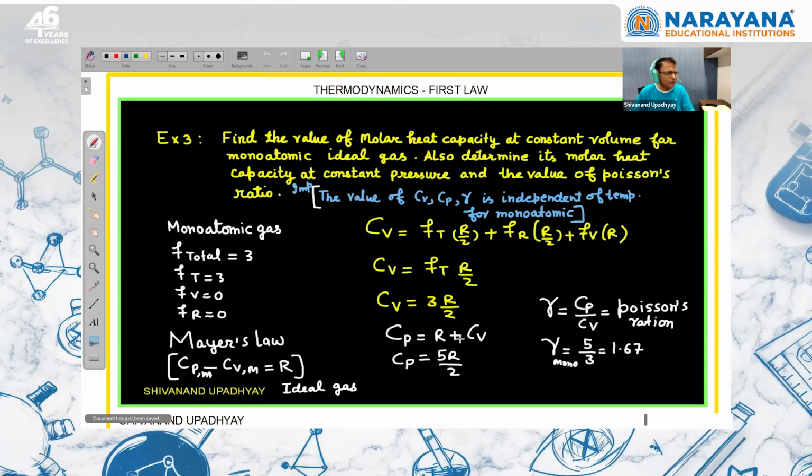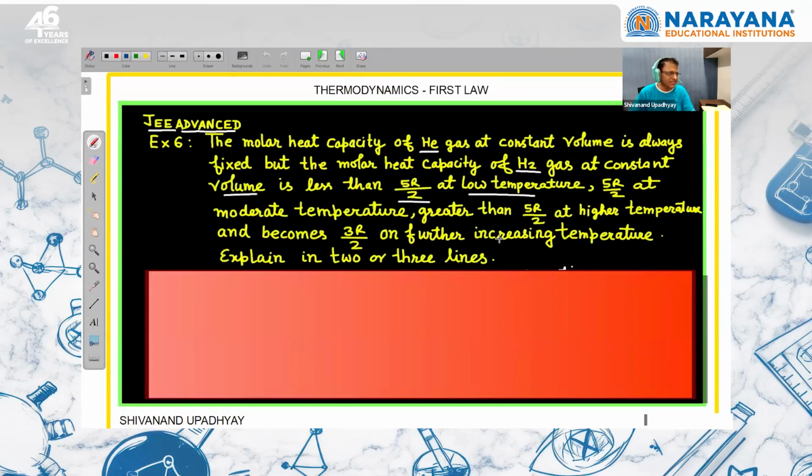So there is a question I want to discuss which was asked in JEE Advanced. This is a question asked very long ago in JEE Advanced. The molar heat capacity of helium gas at constant volume is always fixed, but the molar heat capacity of hydrogen gas at constant volume is less than 5R by 2 at low temperature, 5R by 2 at moderate temperature, and greater than 5R by 2 at higher temperature, and becomes again 3R by 2 on further increasing the temperature. Explain in 2-3 lines.